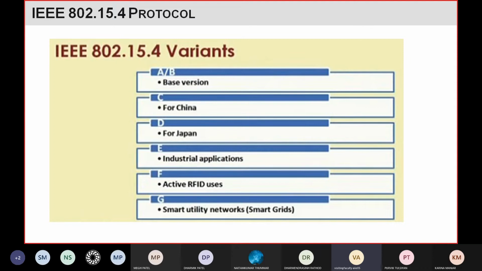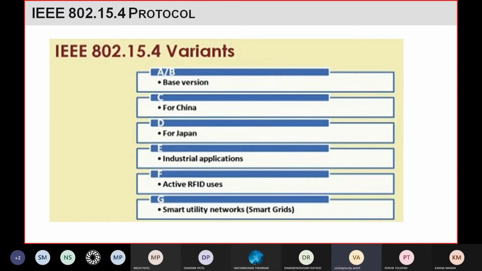Regarding active and passive RFID tags, which we already studied, active tags are able to transmit as well as receive data. So if your RFID tags are active, then you can use this protocol for communication.